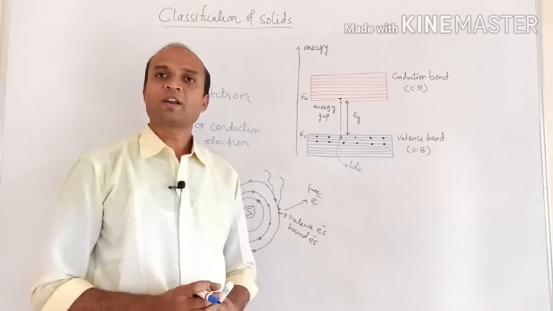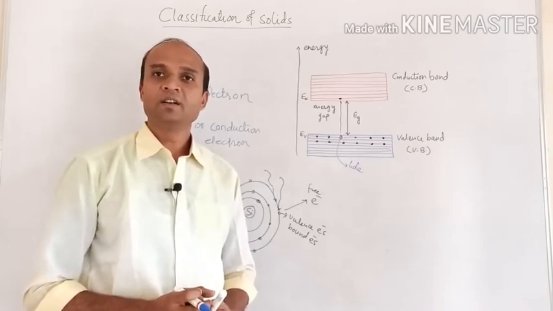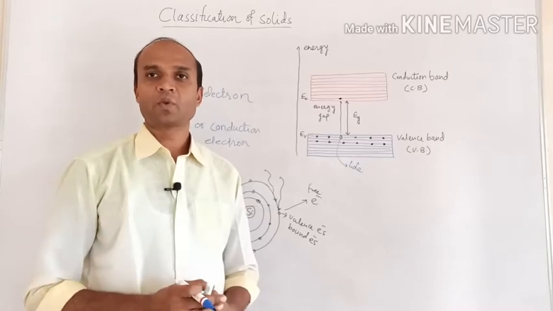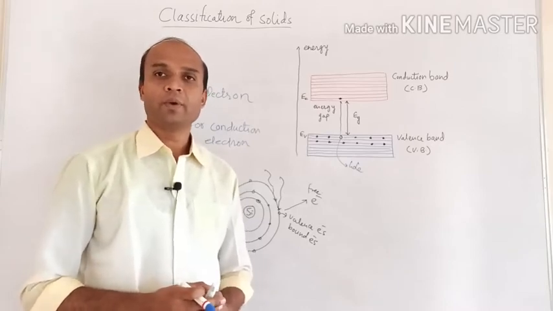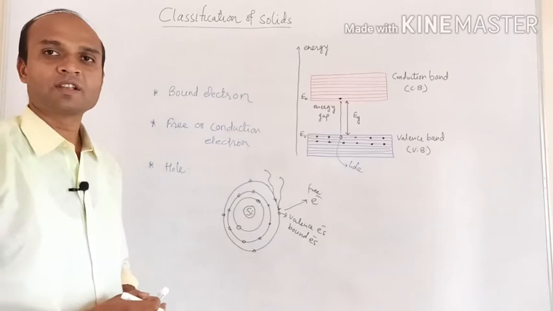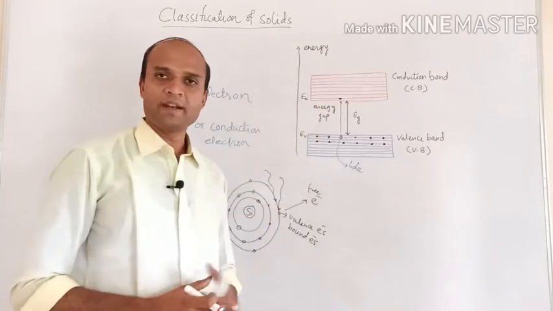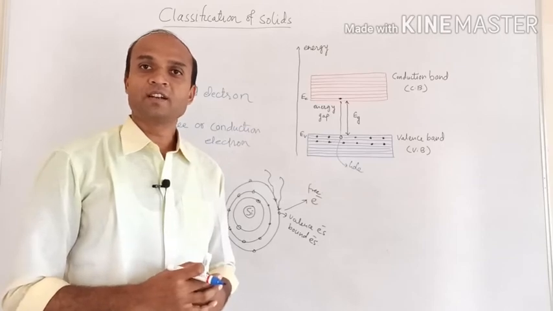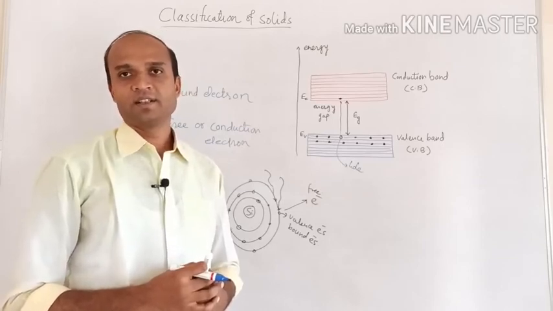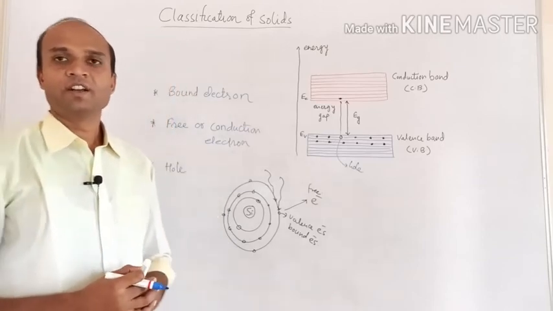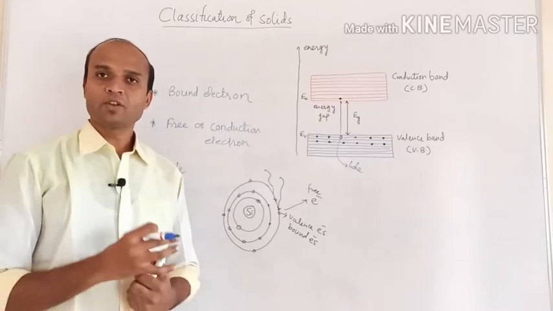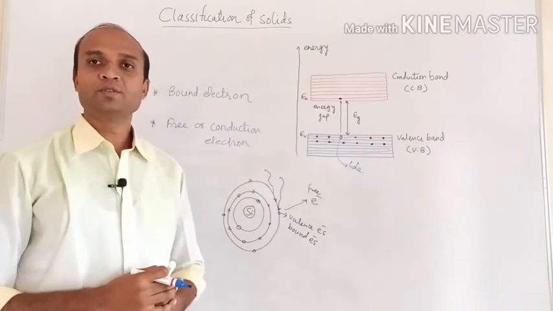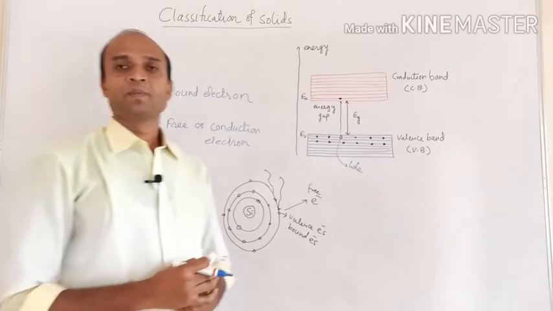So holes are always present in a valence band. Holes are always present in valence band, while free electrons are always present in conduction band, and both are responsible for the electrical conduction in semiconductors. In semiconductors, conduction is due to free electrons as well as it is due to the holes.